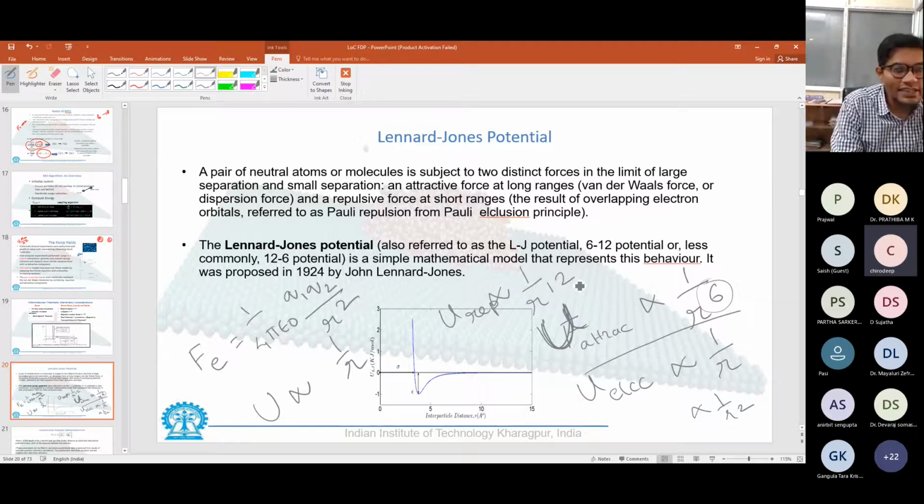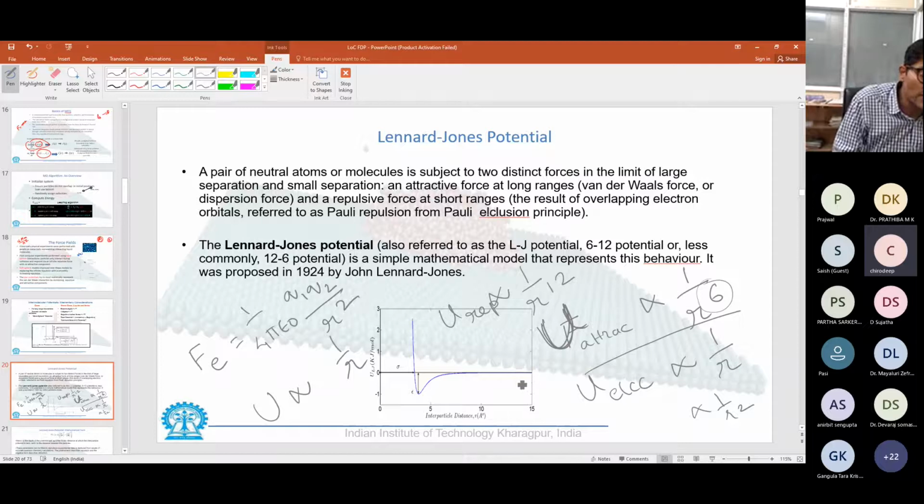Hence the Lennard-Jones potential became one of the most fundamental potentials to study molecular properties at the nanoscale. And today we have the values of sigma and epsilon for pretty much any substance. So what are sigma and epsilon? Sigma is the distance at which two particles would neither attract each other nor repel each other.